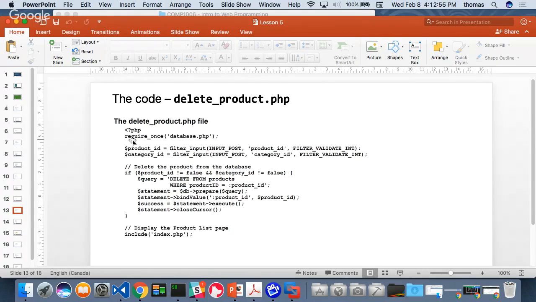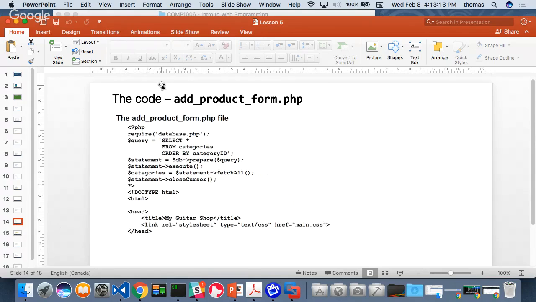Once I've got that, I can do a query and I can delete from products where my product ID is equal to the product ID that I've connected. That's what this thing does. And we're going to do this. This is the way we're going to do it for my edit as well. Okay, so this is the delete. We're going to get back to that. Here's my add, very similar, where I add a product, and this is going to be done for my edit.